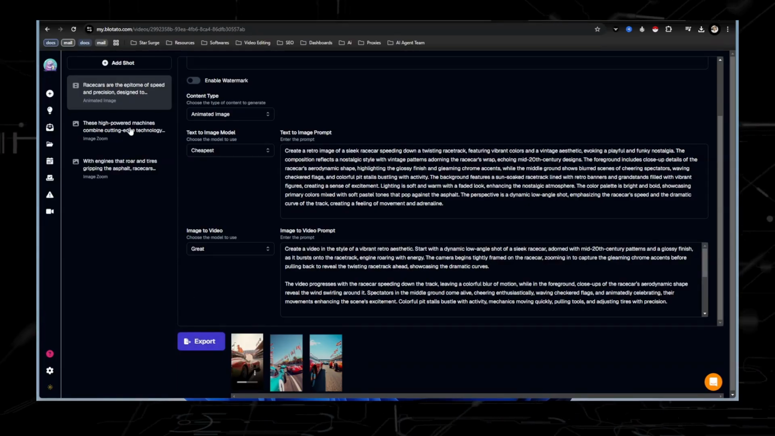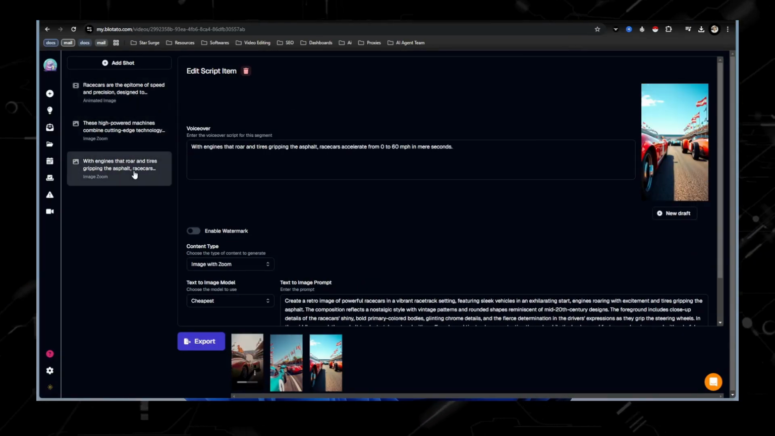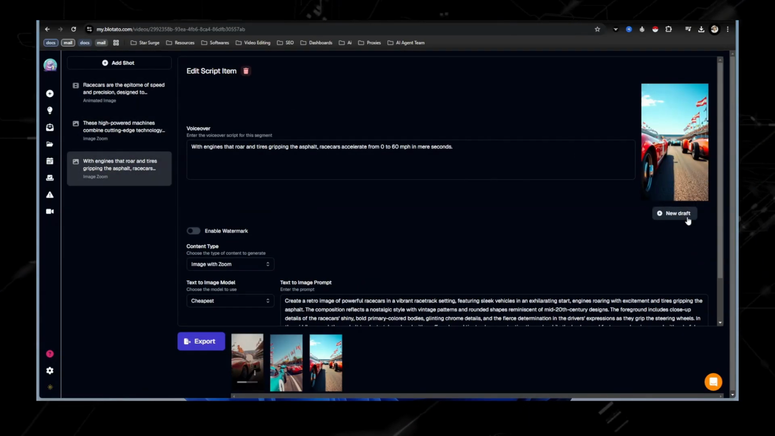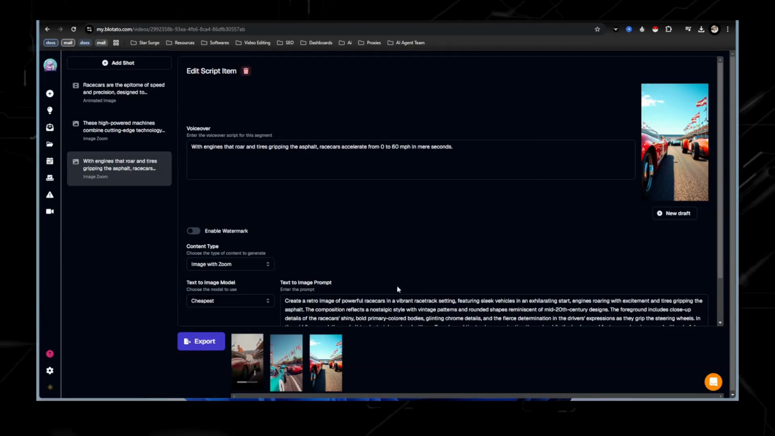But I just want to show you real quickly what these different shots would look like. So let's say you don't like this shot. You can just hit new draft and it'll change up that image. You can do that right here as well. So let's go ahead and export this video.